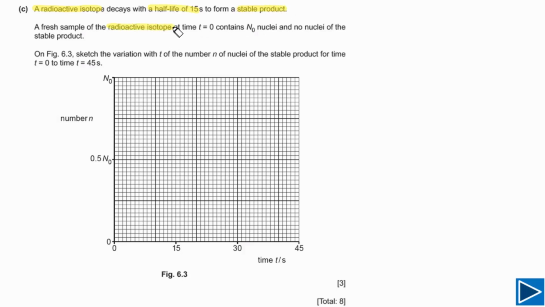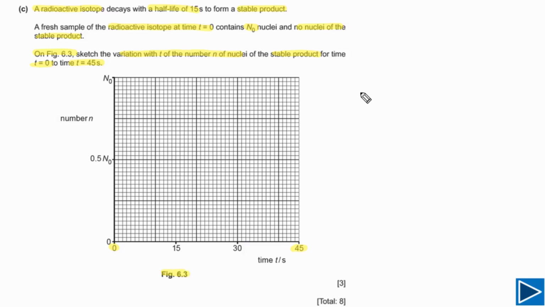The radioactive isotope at time t equal to 0 contains n naught number of nuclei and there is no nuclei of the stable product. The question is asking us to sketch on figure 6.3 the variation with time of the number of nuclei of the stable product for time t equal to 0 to t equal to 45 seconds. t is equal to 0 here and t is equal to 45 seconds here. We need to sketch on this figure 6.3.